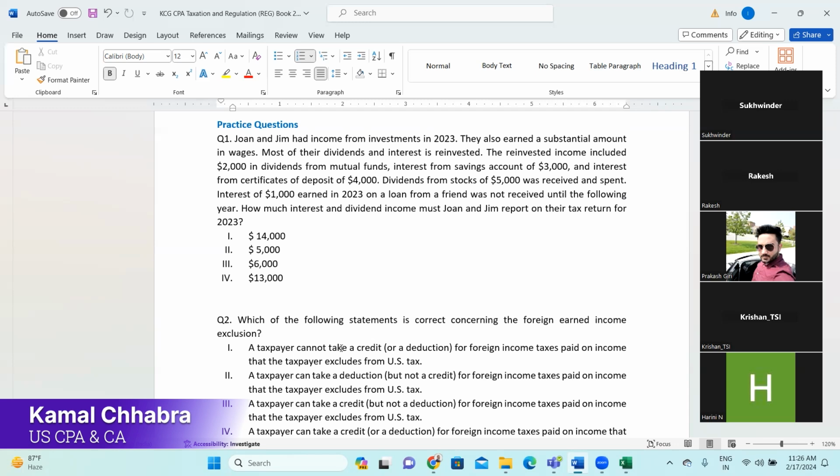So what is the call of the question? How much interest and dividend income do we need to record on the joint return, right? So what is the call of the question?